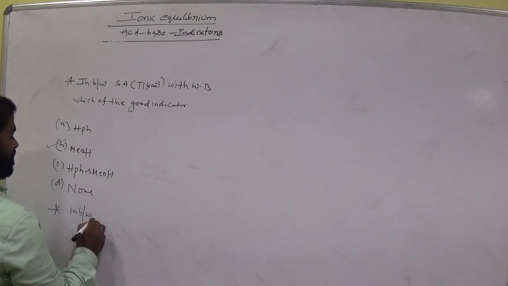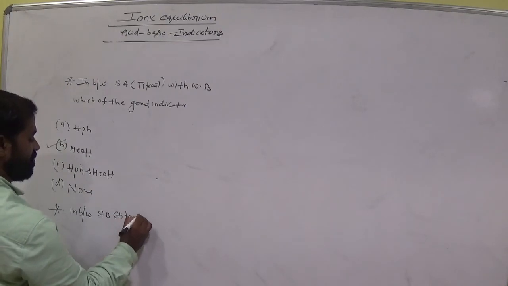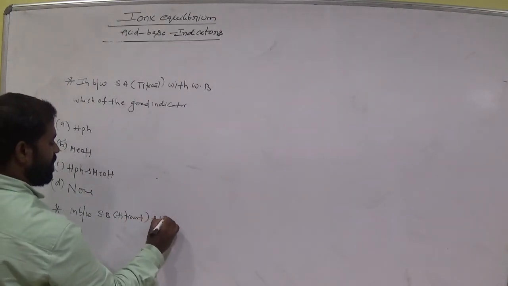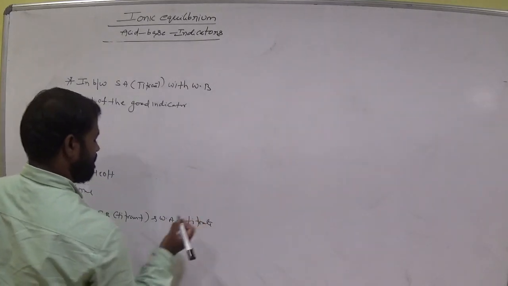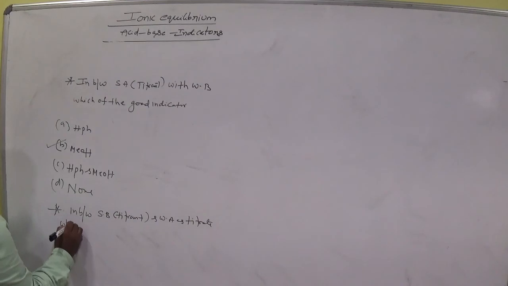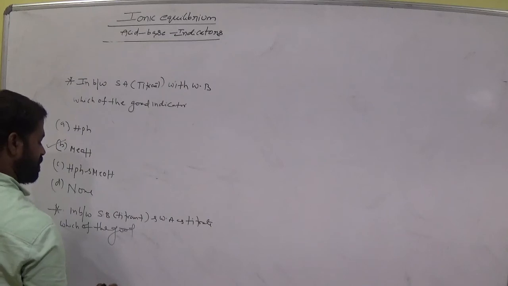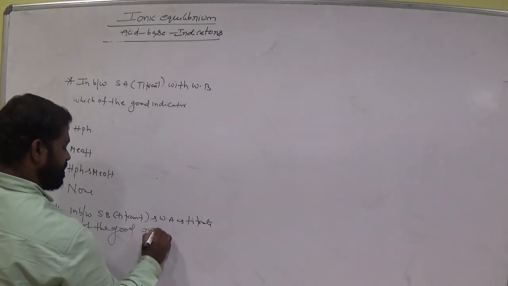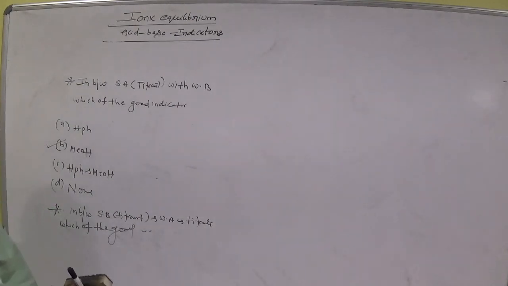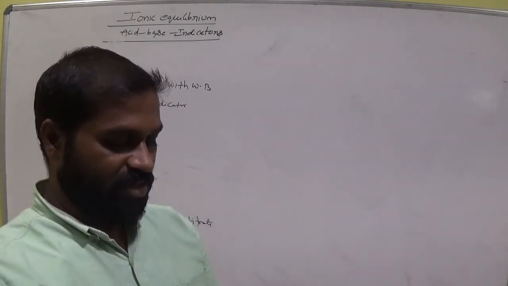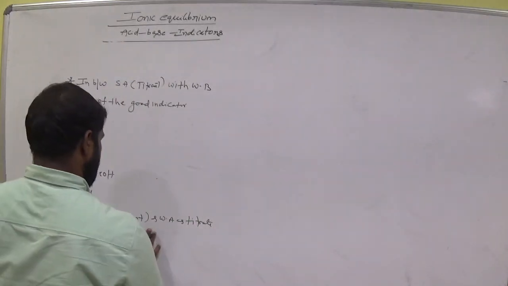So now, between strong base as titrant in the burette and weak acid as titrate, which of the following is a good indicator?